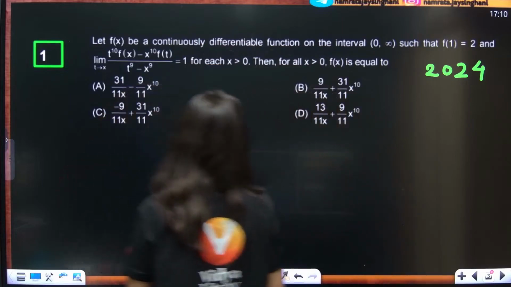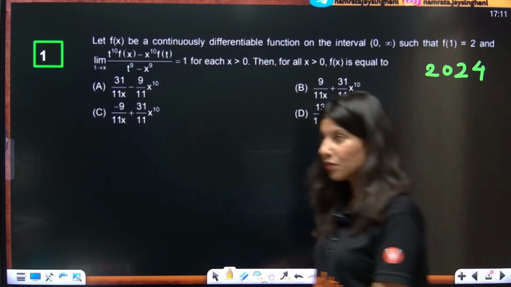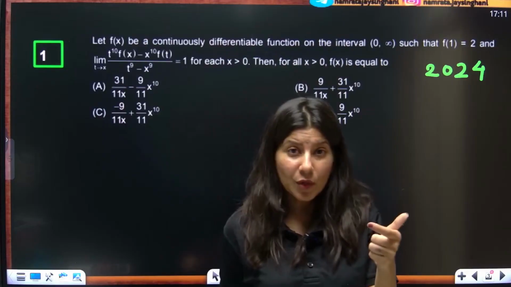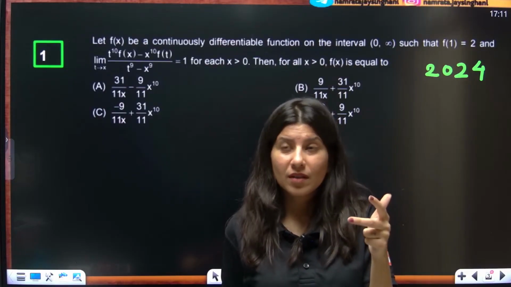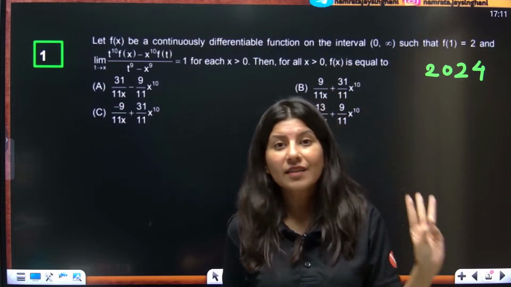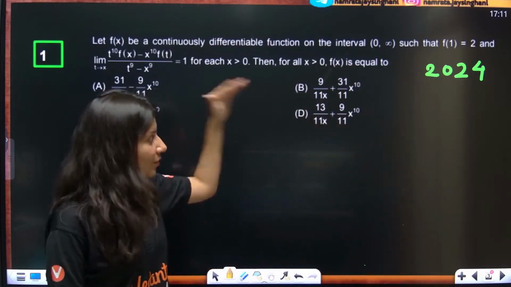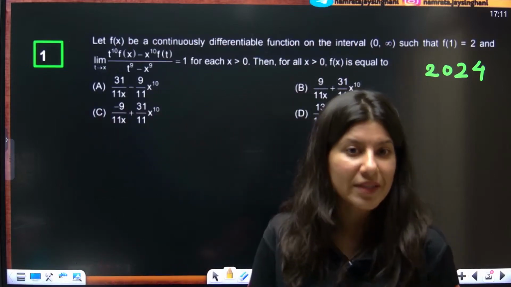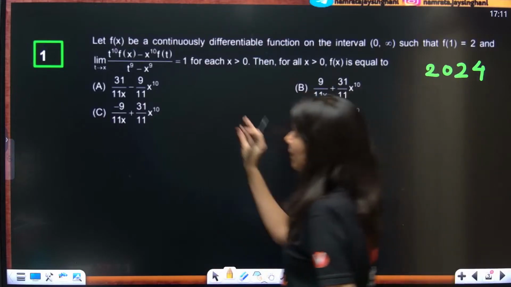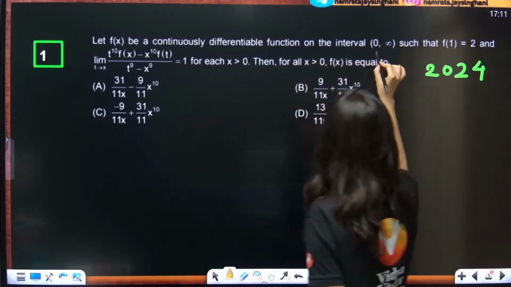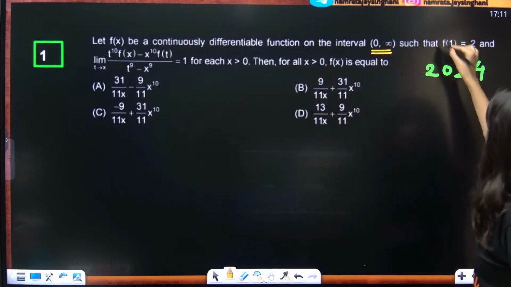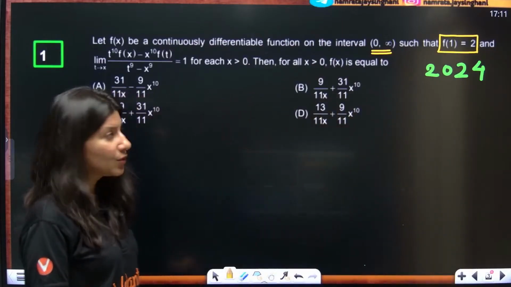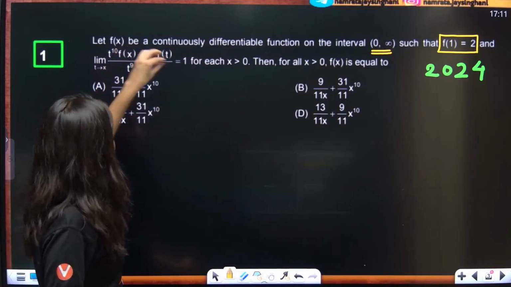So question number 1 is a JEE Advanced 2024 question, a very good question that requires knowledge of limits along with Leibniz theorem, and then differential equations. You require three things from calculus to solve this question. Although it was a quite doable question from 2024 JEE Advanced, let us see how to approach it. Let f(x) be a continuously differentiable function on the interval 0 to infinity, such that f(1) = 2, and the limit of this expression is 1.